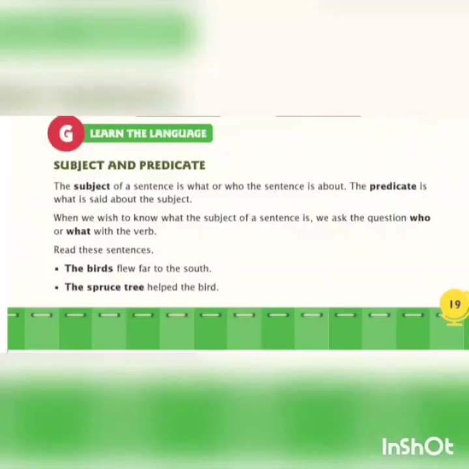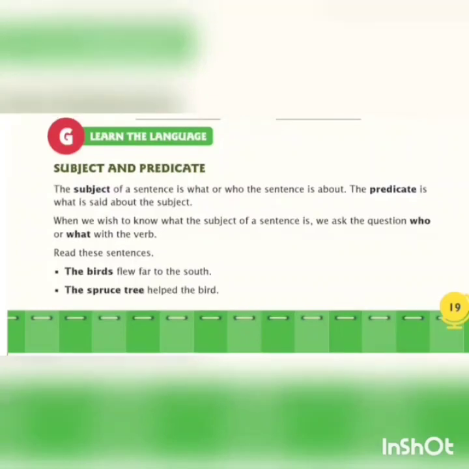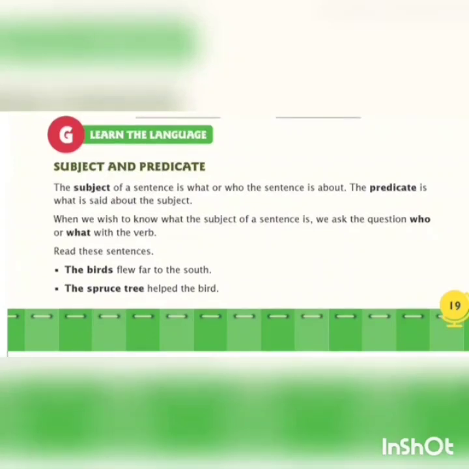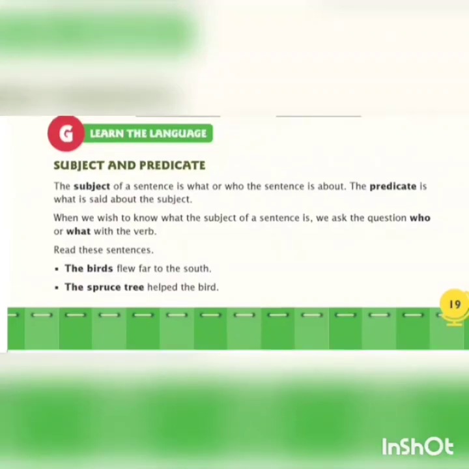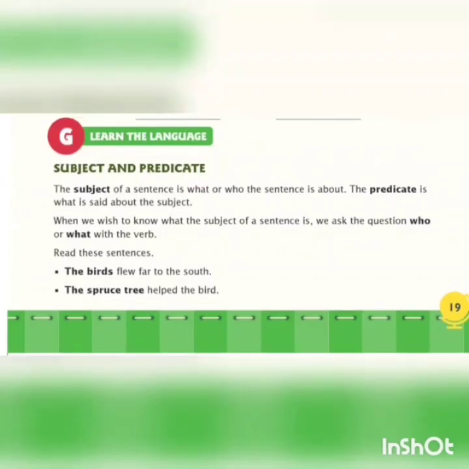Okay children, now let's start with subject and predicate. The subject of a sentence is what or who the sentence is about. The predicate is what is said about the subject. When we wish to know what the subject of a sentence is, we ask the question who or what with the verb. Okay children. Now here they have given you, when we wish to know what the subject of a sentence is, we ask the question who or what with the verb.